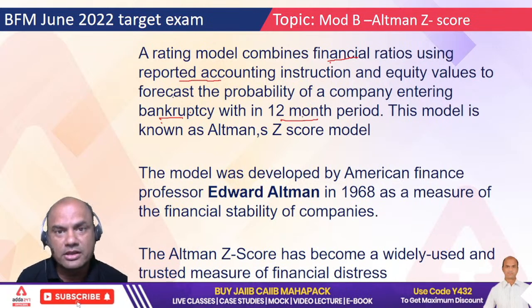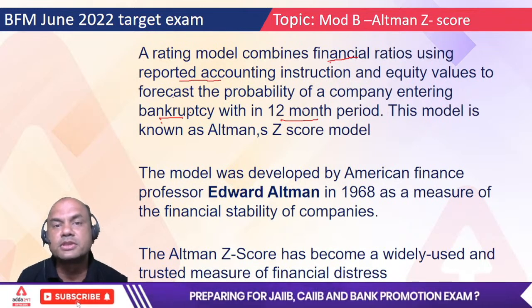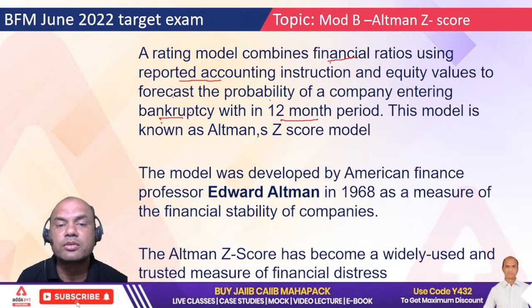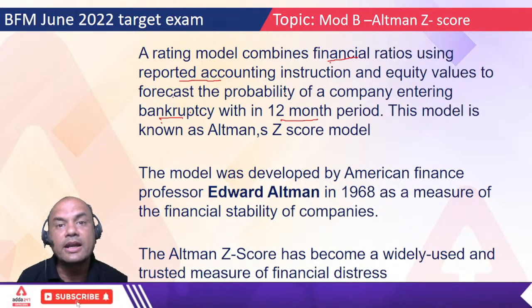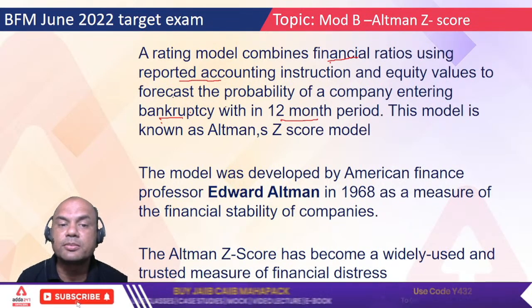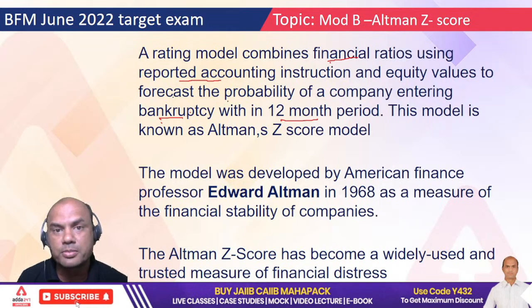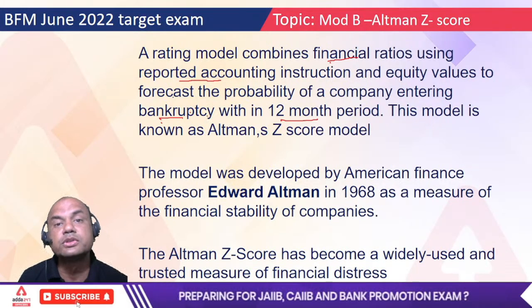Let's say I am the investor and I buy the stock of some XYZ company from the share market, and the Altman Z score predicts that the company will go into bankruptcy, and it actually does. Then what happens? If I had bought that stock for 100 rupees, it becomes zero. So it's a huge loss for the investor.